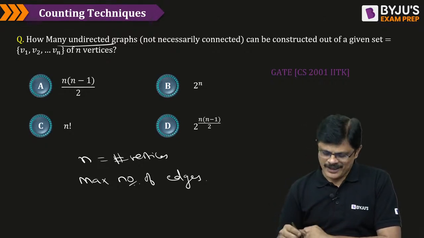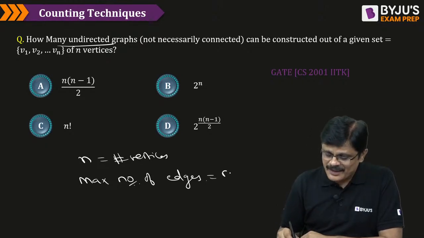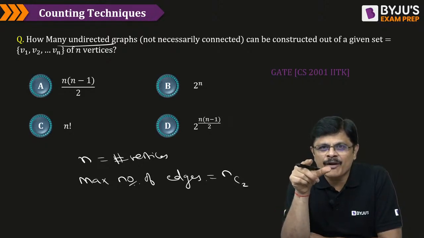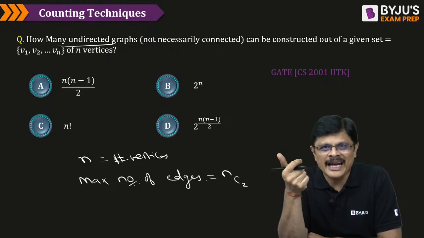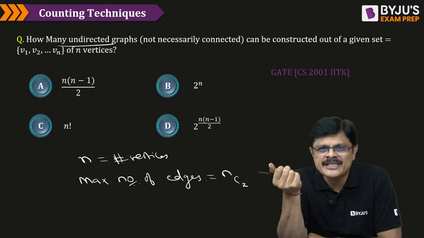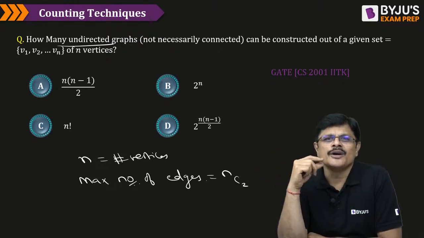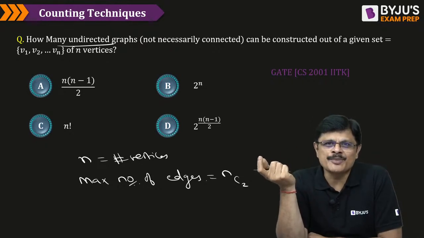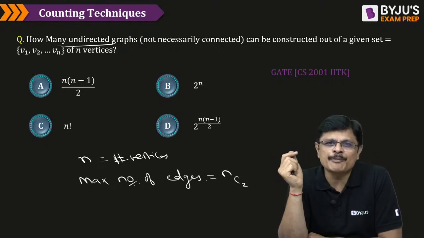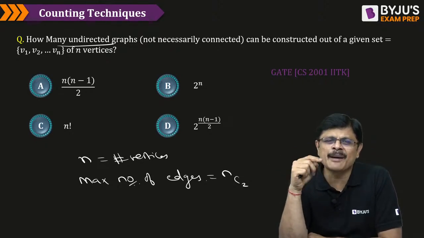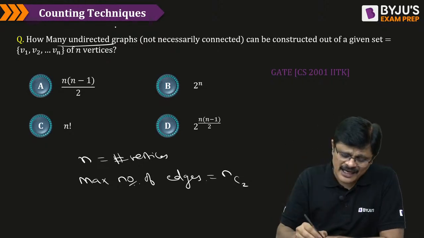Maximum number of edges is NC2, because for every pair of vertices there is a possible edge. Am I clear? Maximum edges are possible between every pair of vertices. If there is an edge for every pair, that results in the maximum number of edges, my dear friends. So, see how many 2 combinations are possible. N vertices are there. How many 2 combinations are possible? NC2 combinations are possible. Actually, strictly speaking, we have to mention the number of undirected simple graphs. Otherwise, what happens?